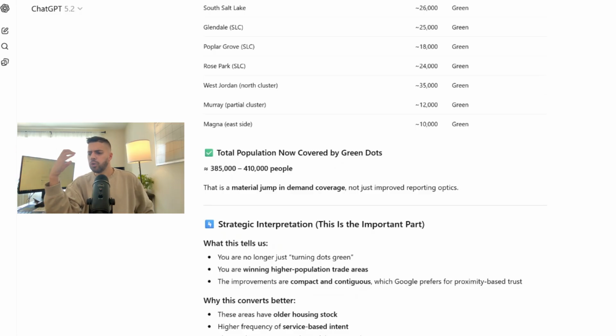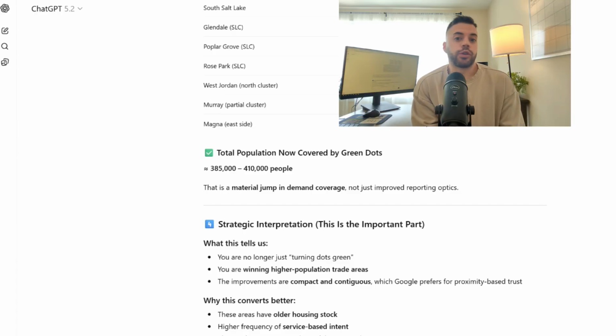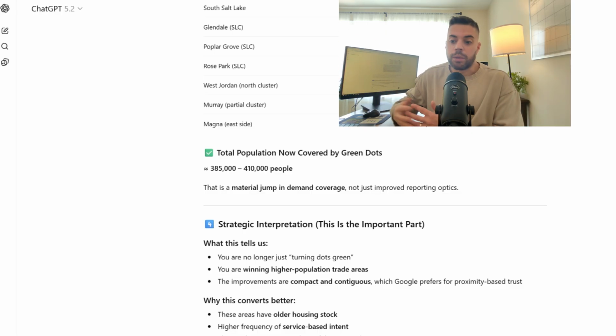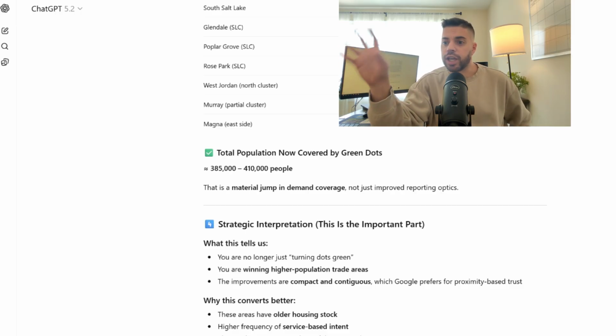So we all know that not everyone's going to search for hypothetically a locksmith or an HVAC or a plumber or a dentist or anything else like that. But the idea is that we're getting more competitive in areas with a higher population, which is most important. In upstate New York, where my business is, Saratoga Springs might have around 20 to 30,000 people. But then if you go out to neighboring towns around us, that population might be around 2,000 or so people. So basically a tenth of the size of Saratoga Springs.